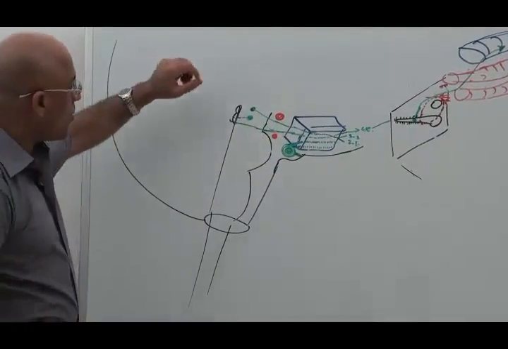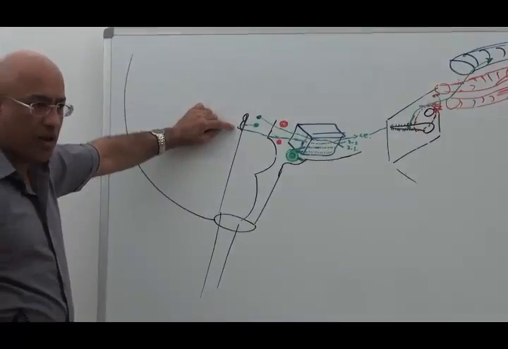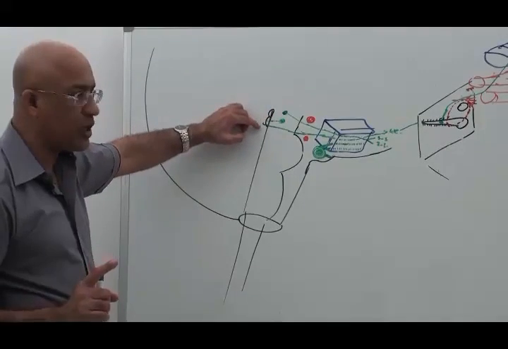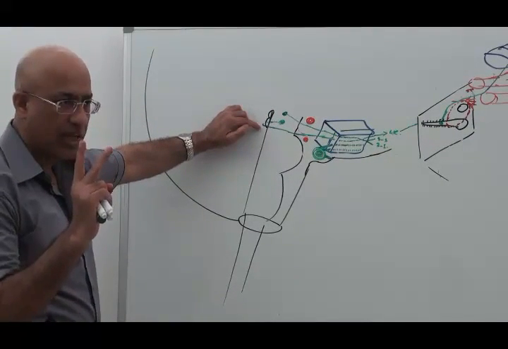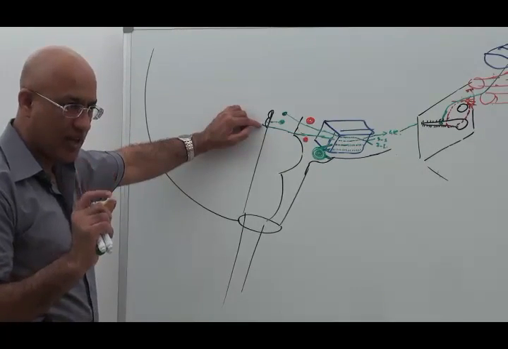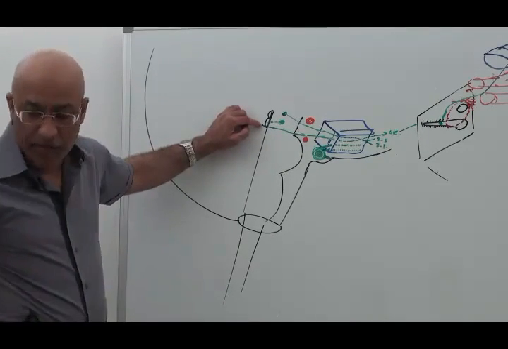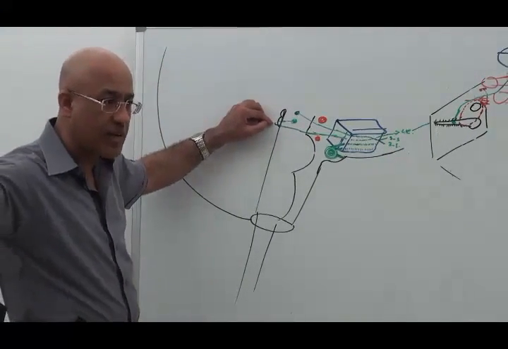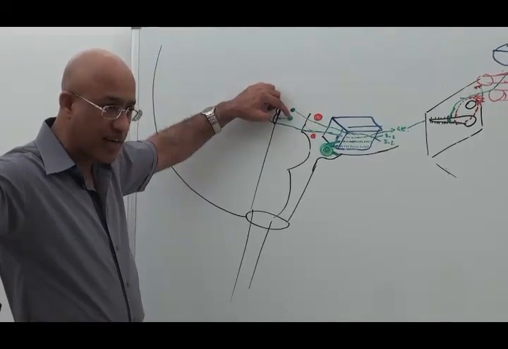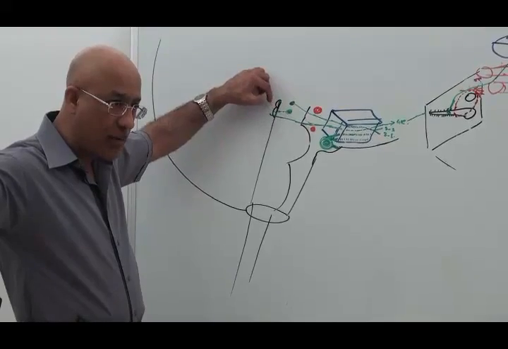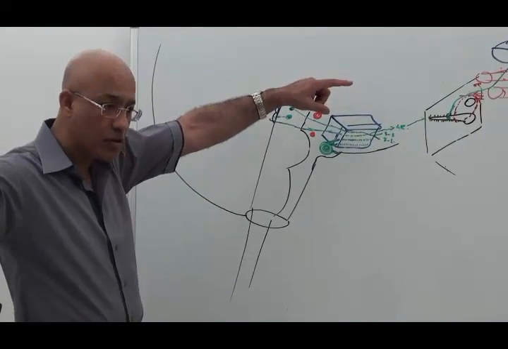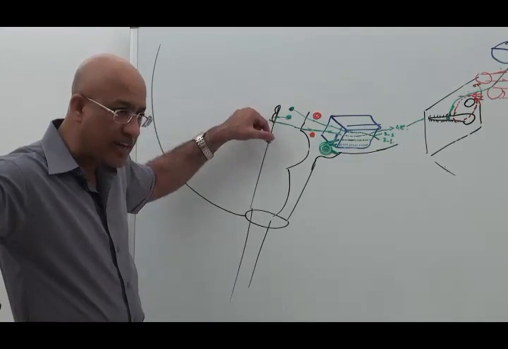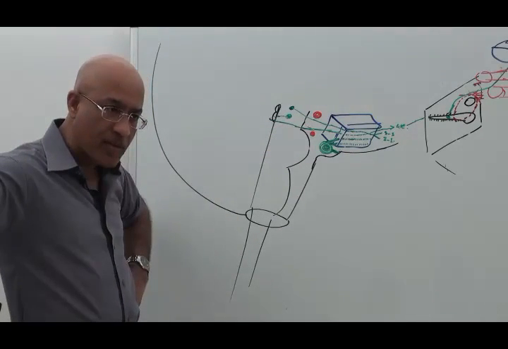Is it clear? Now, what are the special points related to the fourth nerve? Number one, the fourth cranial nerve is the only cranial nerve which exits from the dorsal aspect of the midbrain. Number two, it is the most slender cranial nerve with the minimum number of fibers. Number three, it decussates and supplies the contralateral muscle only. I mean, the right nucleus supplies fibers to the left nerve which supplies the left superior oblique, and the left nucleus fibers come to the right side and supply the right superior oblique, right?